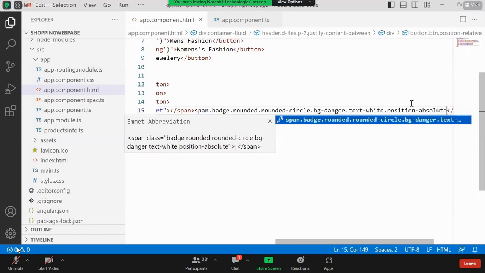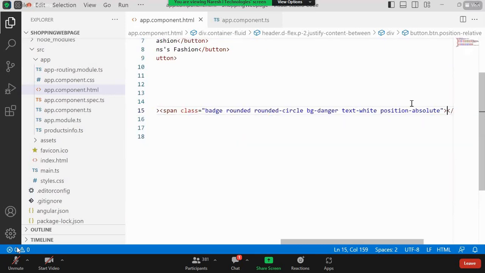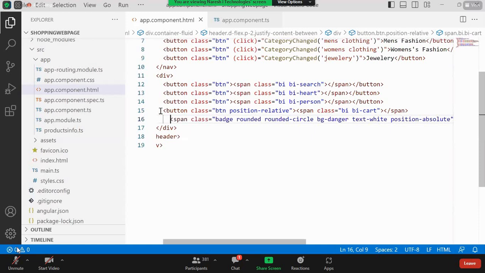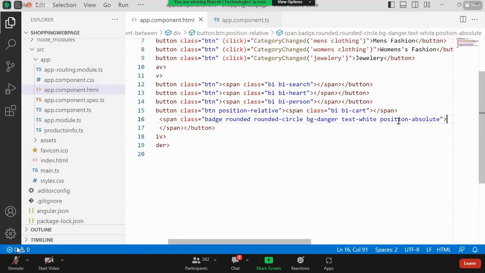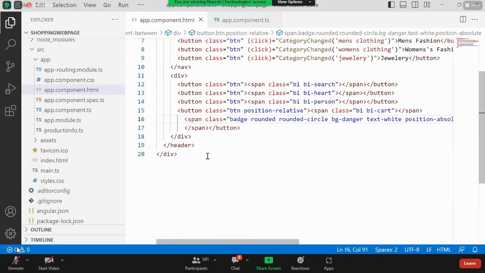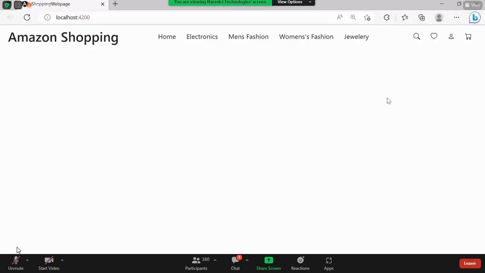Okay, position absolute, that is what I am using, so that it will display the items to me. See that there are many classes we can use. That's all dependent on the requirements. How we remember them, it all depends on the requirements. That's it. I can't say how I learned, I learned in this way only. Now you can see how it is going to be.